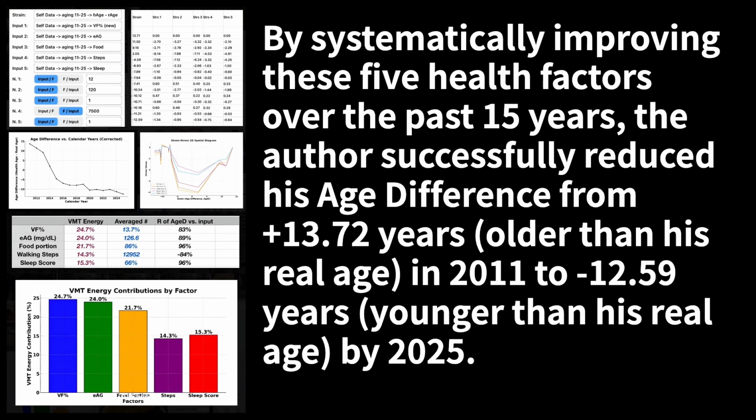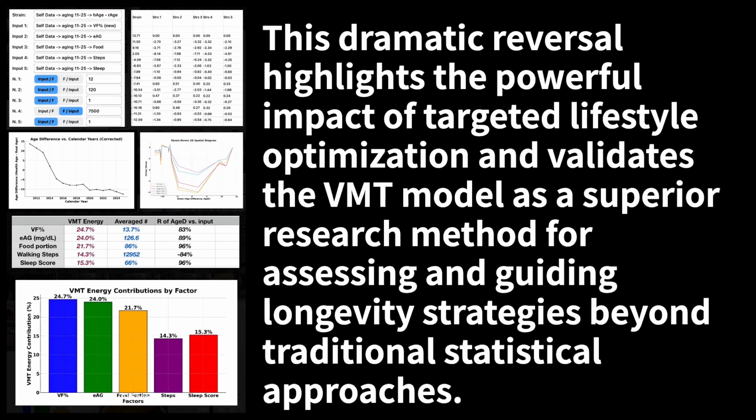By systematically improving these 5 health factors over the past 15 years, the author successfully reduced his age difference from 13.72 years, older than his real age, in 2011 to -12.59 years, younger than his real age, by 2025. This dramatic reversal highlights the powerful impact of targeted lifestyle optimization and validates the VMT model as a superior research method for assessing and guiding longevity strategies beyond traditional statistical approaches.